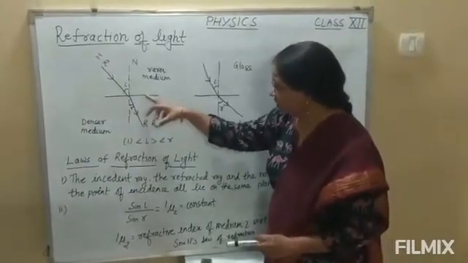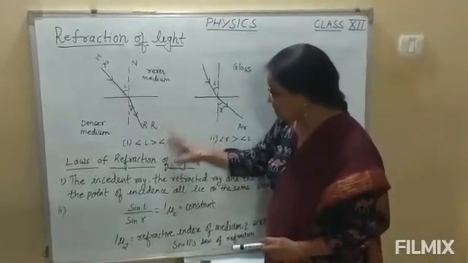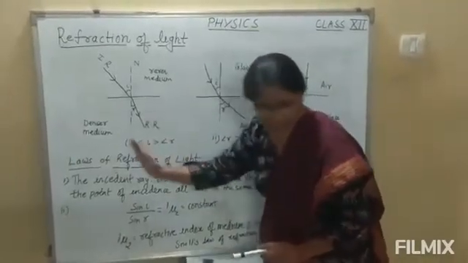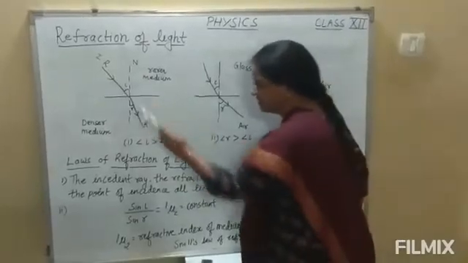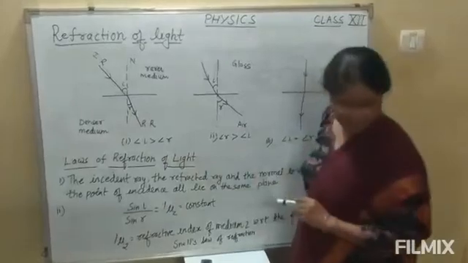So here, when it is passing from rarer medium to the denser medium, what happens? It bends towards the normal. That means the angle of incidence in this case is greater than the angle of refraction.